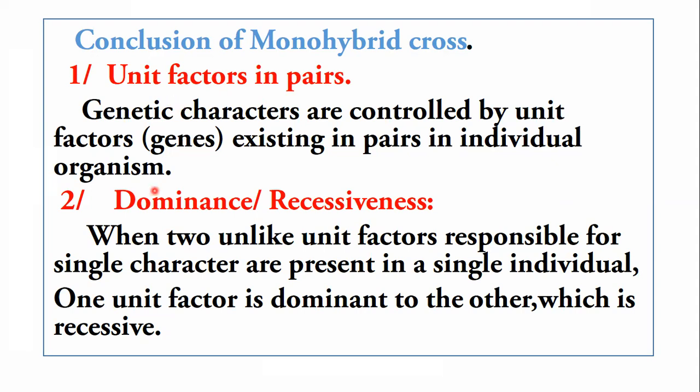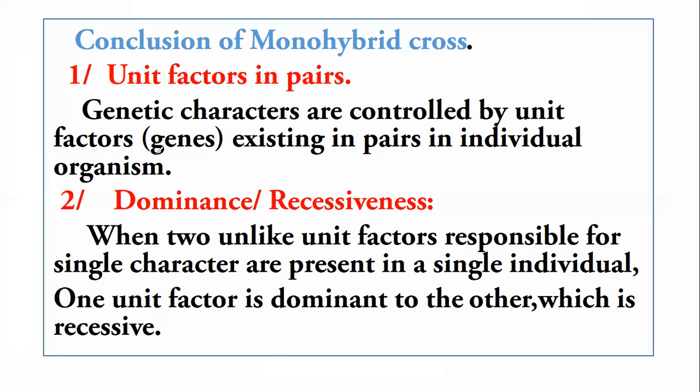The second concept given by Mendel is the concept of dominance and recessiveness. According to this, when two unlike unit factors are responsible for a single character in a single individual, one unit factor is dominant to the other, which is recessive.